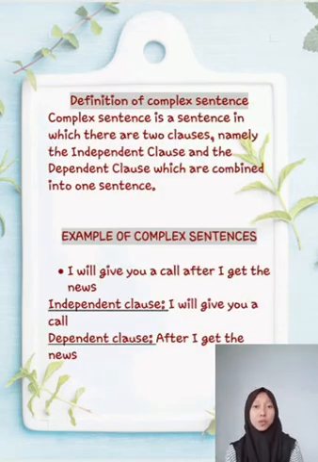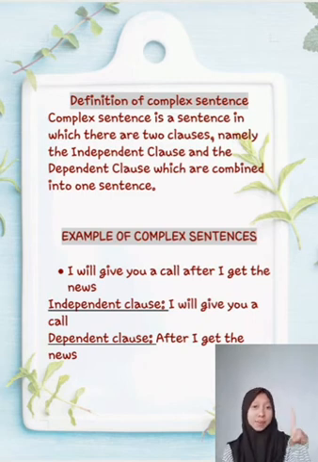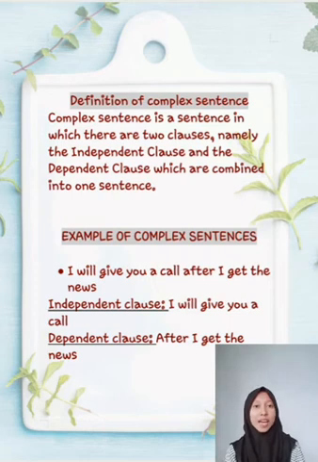Okay? Before we go to the example, we must know what is the definition of complex sentence. Complex sentence is a sentence in which there are two clauses, namely independent clause and dependent clause, which are combined into one sentence. Dependent clause also aims to explain the independent clause, and dependent clause also cannot stand alone. Therefore, the dependent clause cannot be separated from the independent clause.